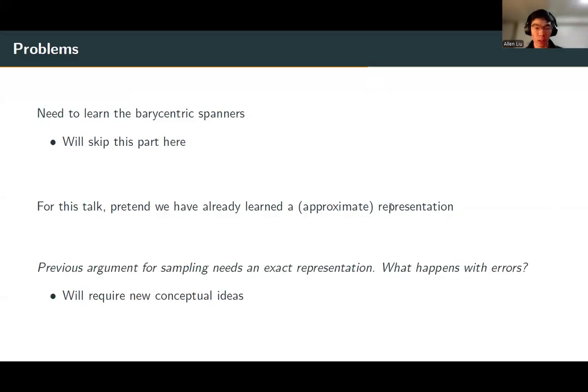But now the crucial challenge is that the previous argument for sampling really needs an exact representation. What happens when you only have an approximate representation with errors? It turns out that controlling the potential compounding or blowup of the errors is a significant challenge and will require some new conceptual ideas.